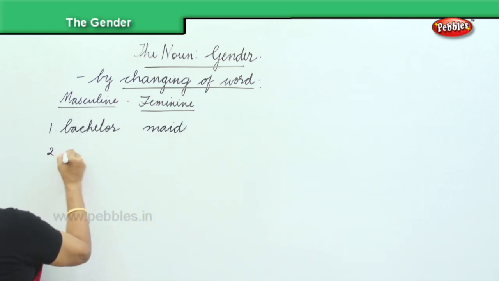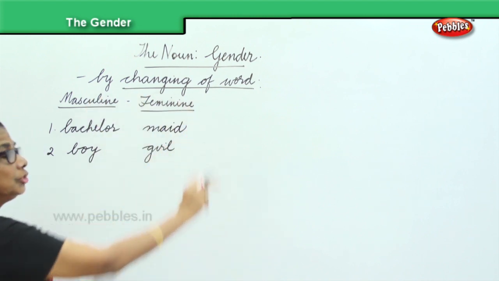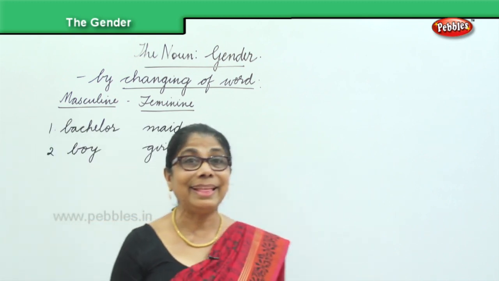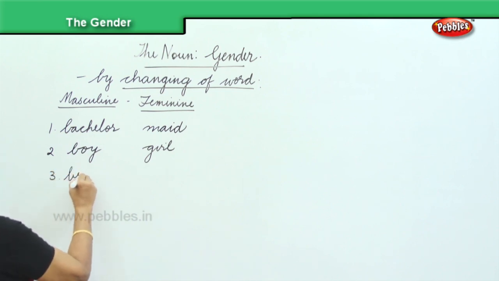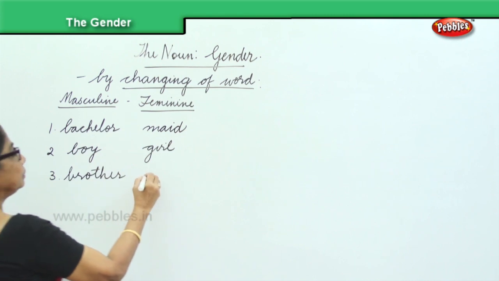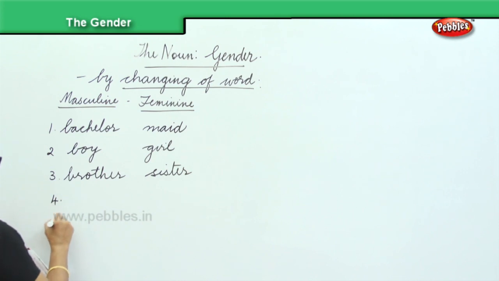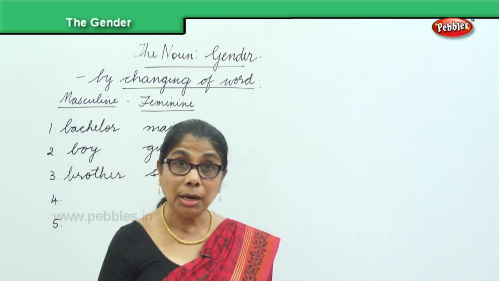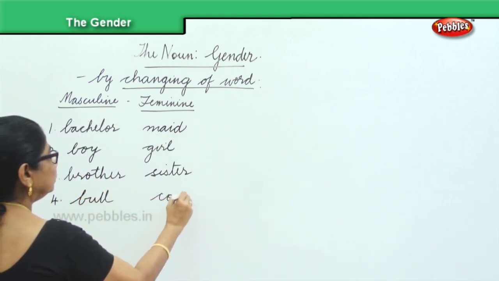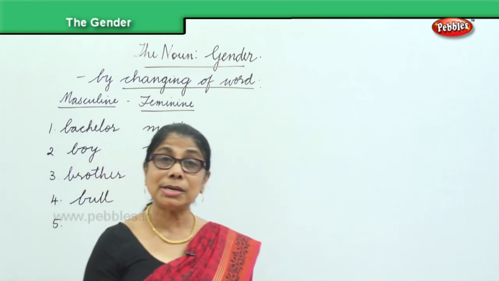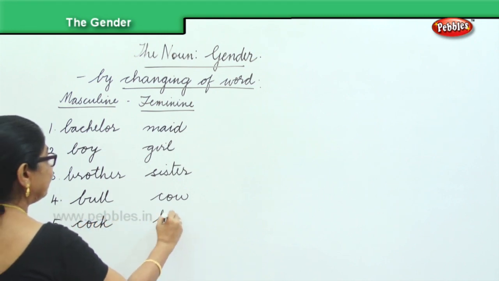Boy, and that is girl. By changing the complete word, we are forming the feminine form. Brother, sister. Complete change. Brother, sister. Bull, cow. Very good. Next, cock, hen.